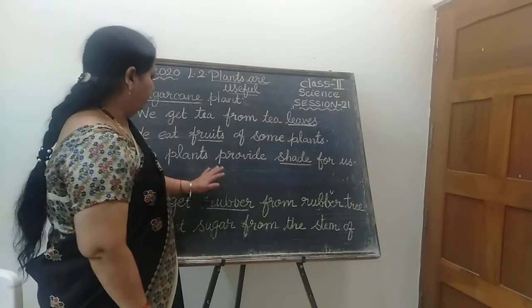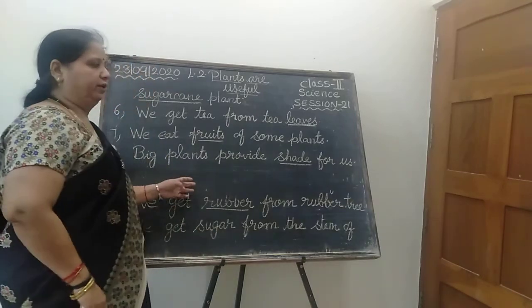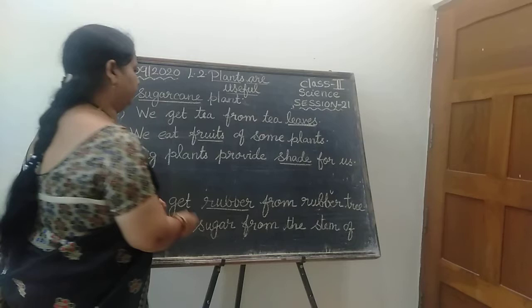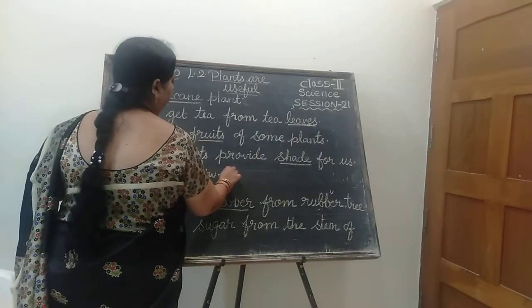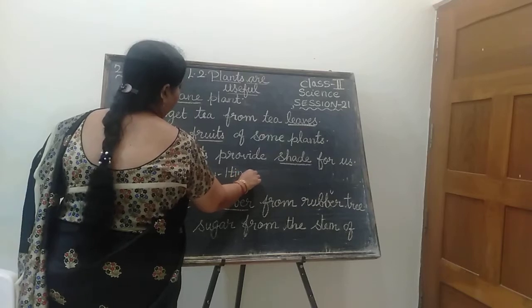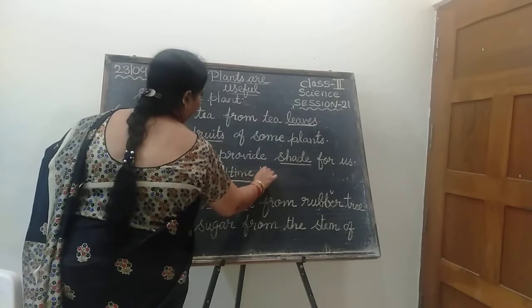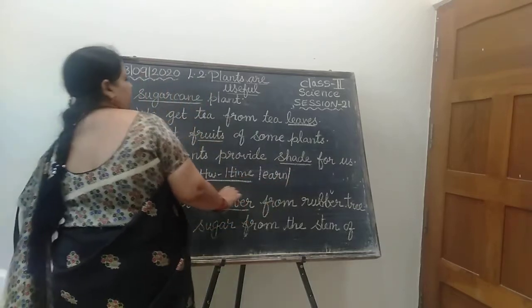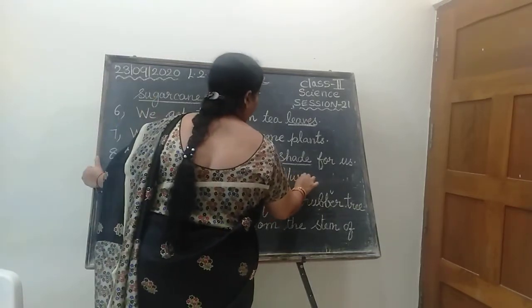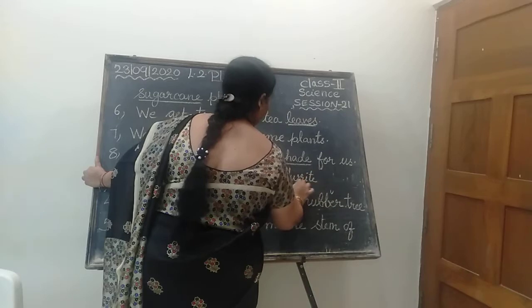So I have given 8 blanks. Write this as homework one time. Learn and write, only one time, children. Write these fill in the blanks. This is the homework for you all.